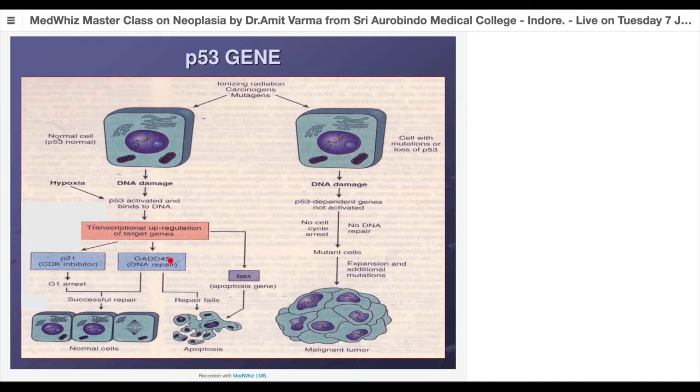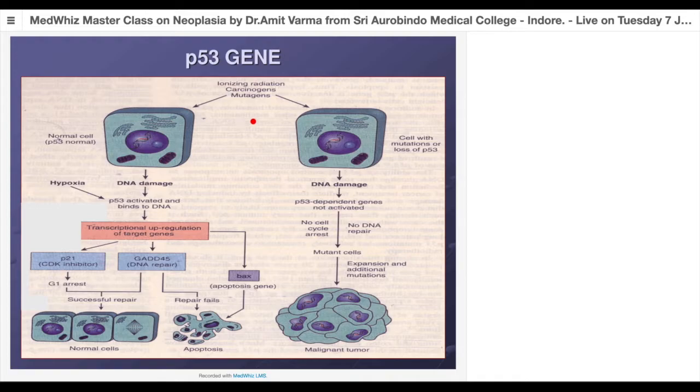Unfortunately, if this repair cannot be corrected, then the same P53 will stimulate the Bax gene, which is an apoptotic gene, and that will force the cell to undergo apoptosis, which we call the physiological death of the cell. So this is an absolutely normal physiological process which occurs in our body.